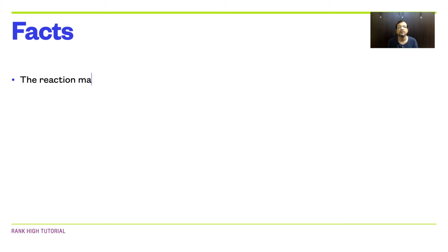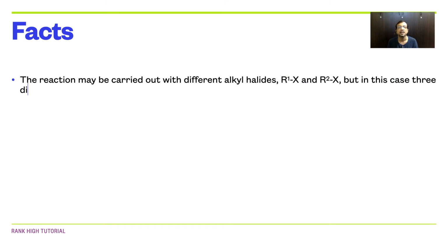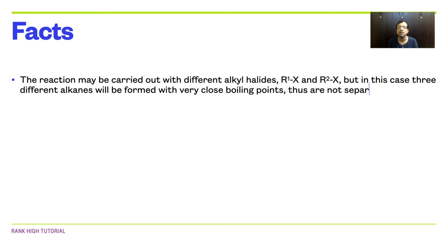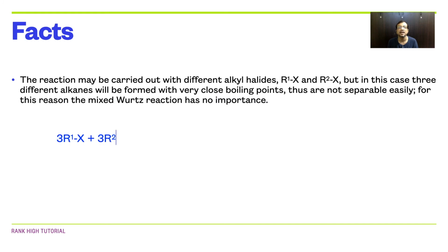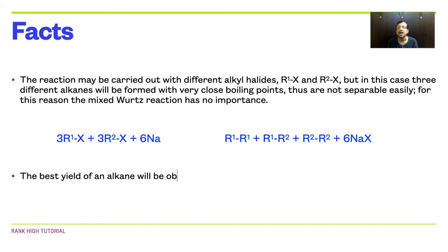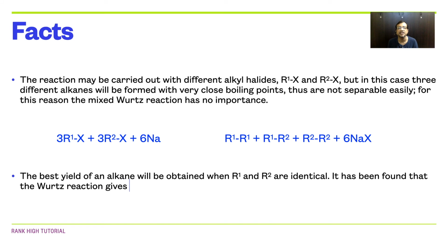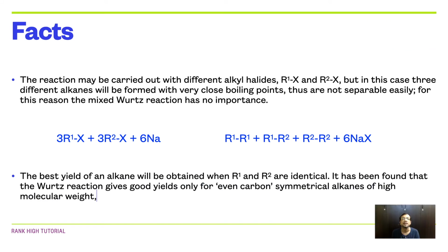Now we will come to the various facts of Wurtz reaction. Number 1. The reaction may be carried out with different alkyl halides R1X and R2X, but in this case, three different alkanes will be formed with very close boiling points, thus are not separable easily. For this reaction, the mixed Wurtz reaction has no importance. The best yield of an alkane will be obtained when R1 and R2 are identical.